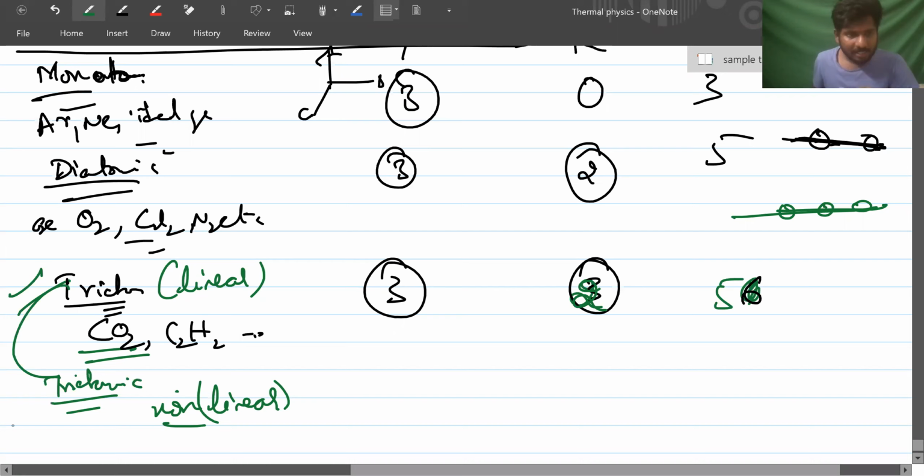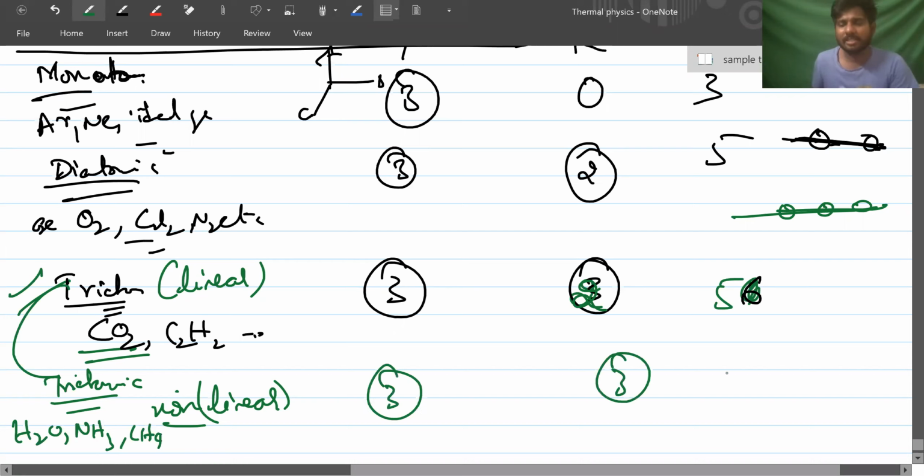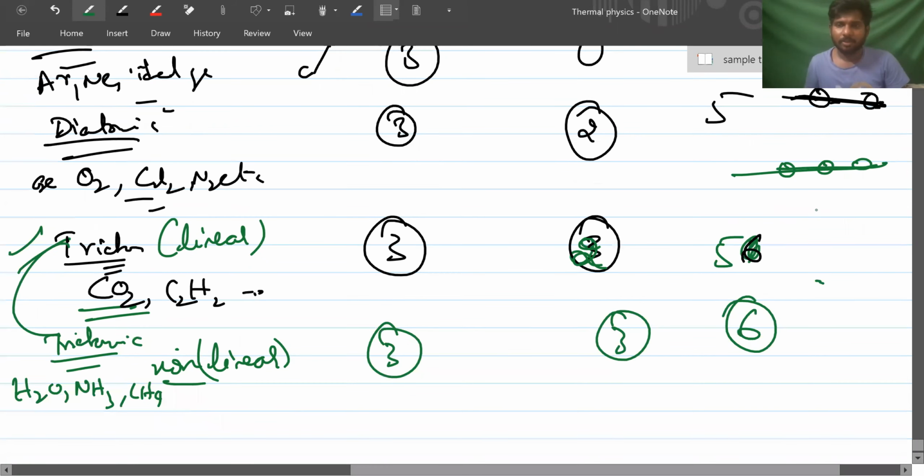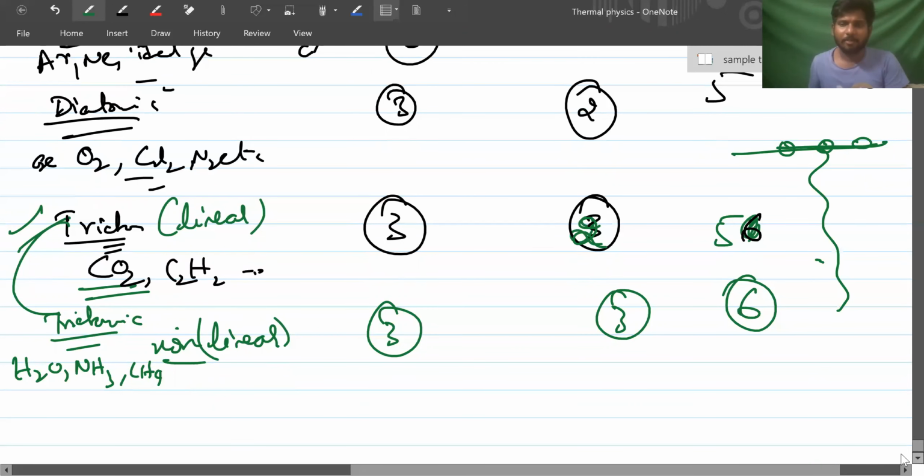If it is non-linear, example, triatomic non-linear, that is H2O, NH3, CH4, some of the examples, they will have 3 translational, 3 rotational, and totally 6. Got it? So this is about degrees of freedom. Are you understanding? You can revise these values once again. They will be very useful.